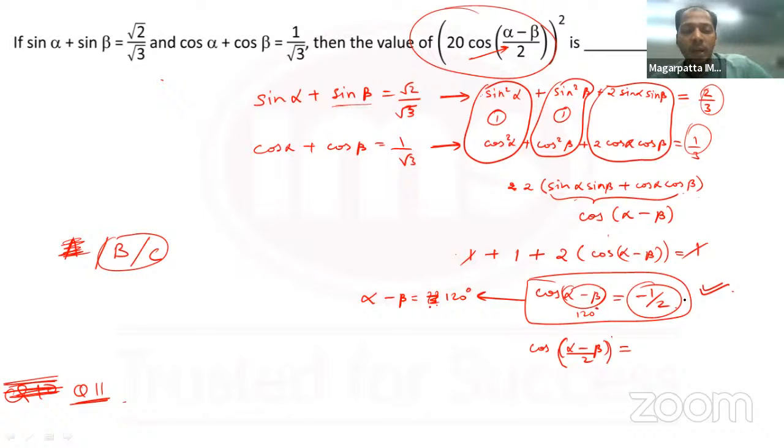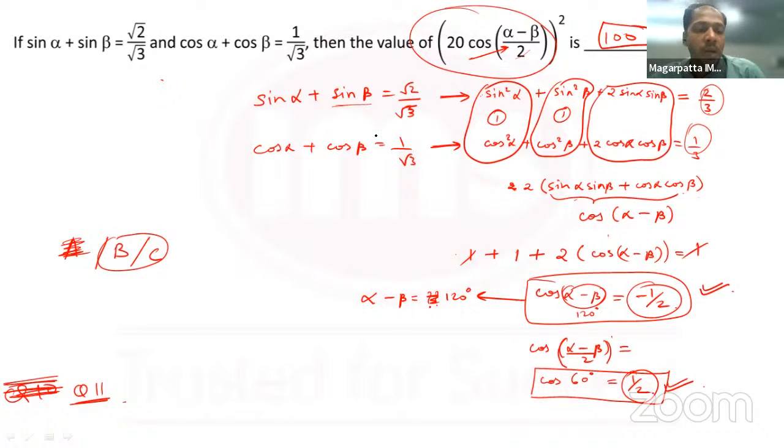So if alpha minus beta is 120 degrees, cos of (alpha minus beta) by 2 would be cos of 120 by 2, that is cos of 60 degrees, and that is also 1 by 2. So that is what was required here. You just had to find cos of (alpha minus beta) by 2, that is 1 by 2. If you put that over here, 20 into 1 by 2 would be 10. 10 square is 100. The answer to this question was 100.